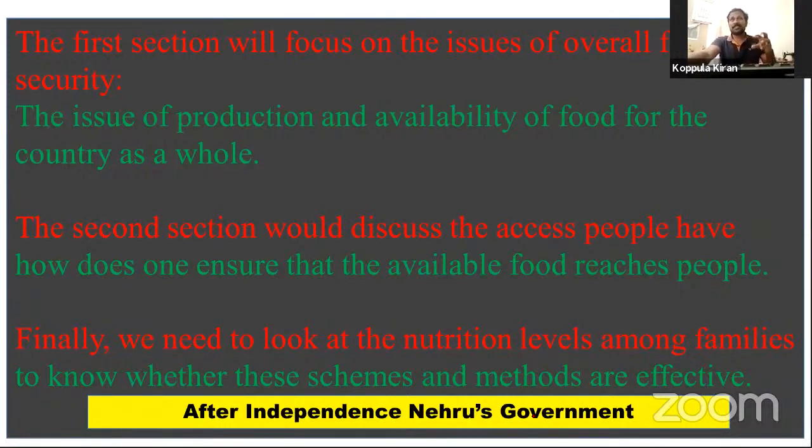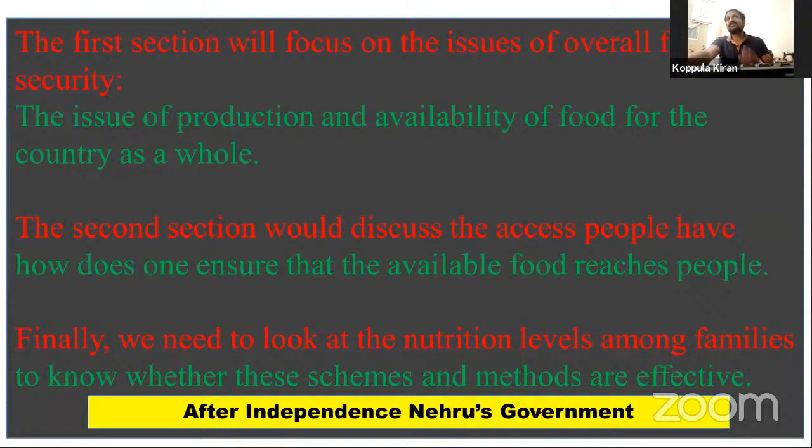After producing food, that food was sent to the agricultural cooperative society. That means our government wanted to provide employment also. And another reform is local self-government.